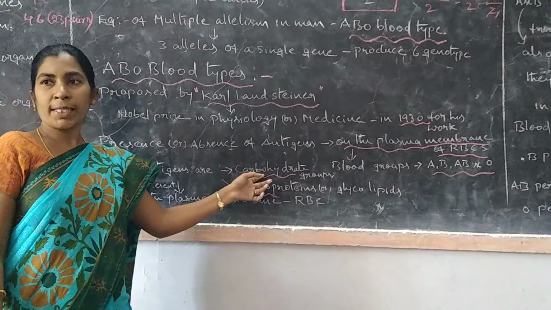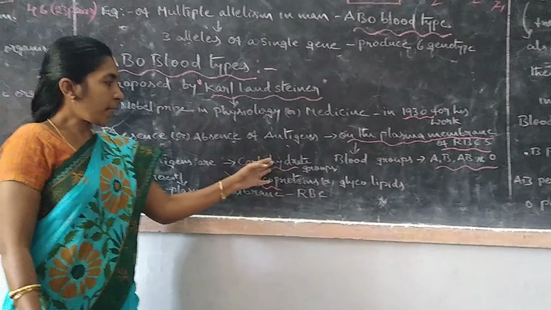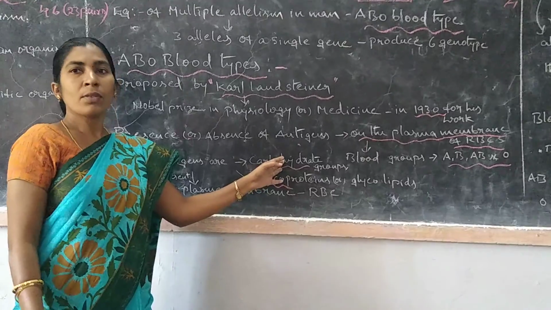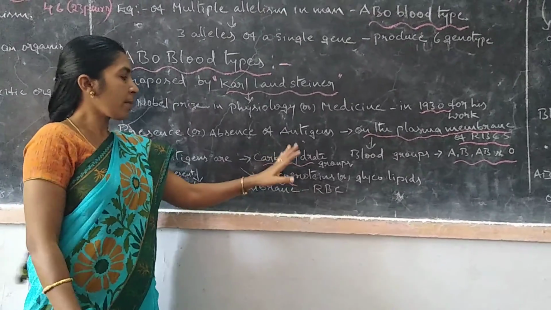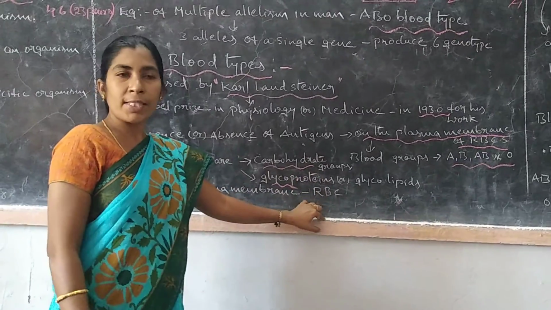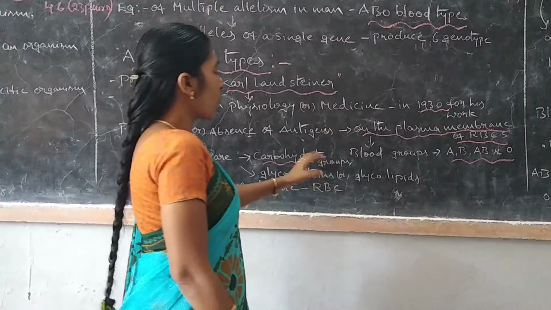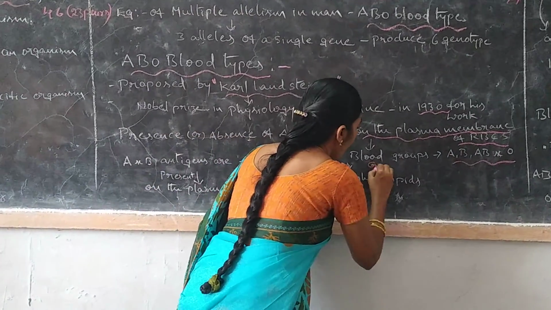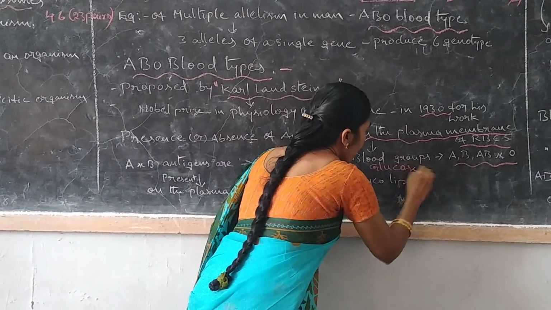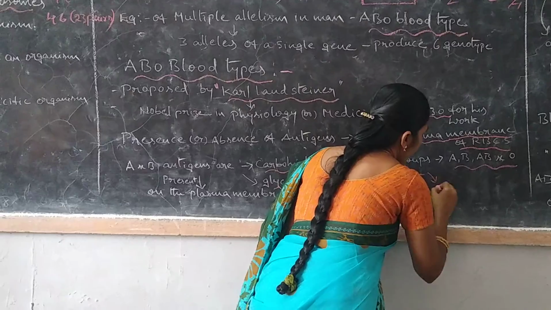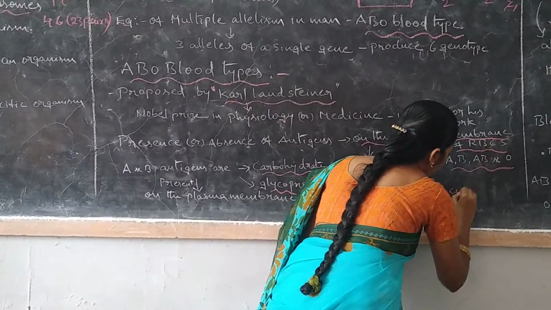When we take food material, digestion takes place. After the completion of digestion, it is converted first into glucose. Then the excess of glucose is converted into glycogen.